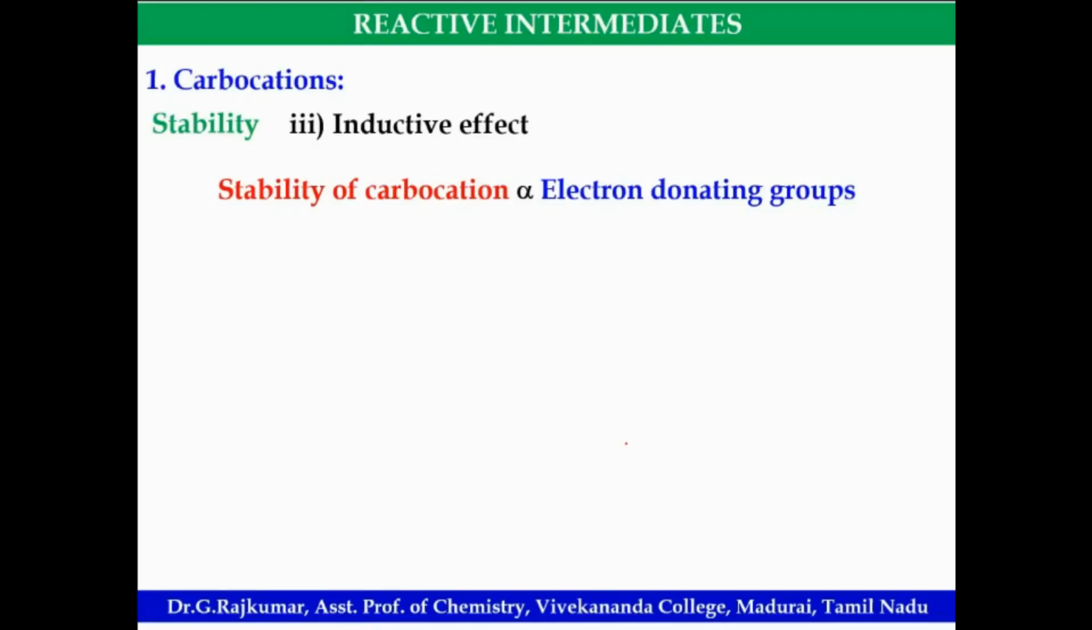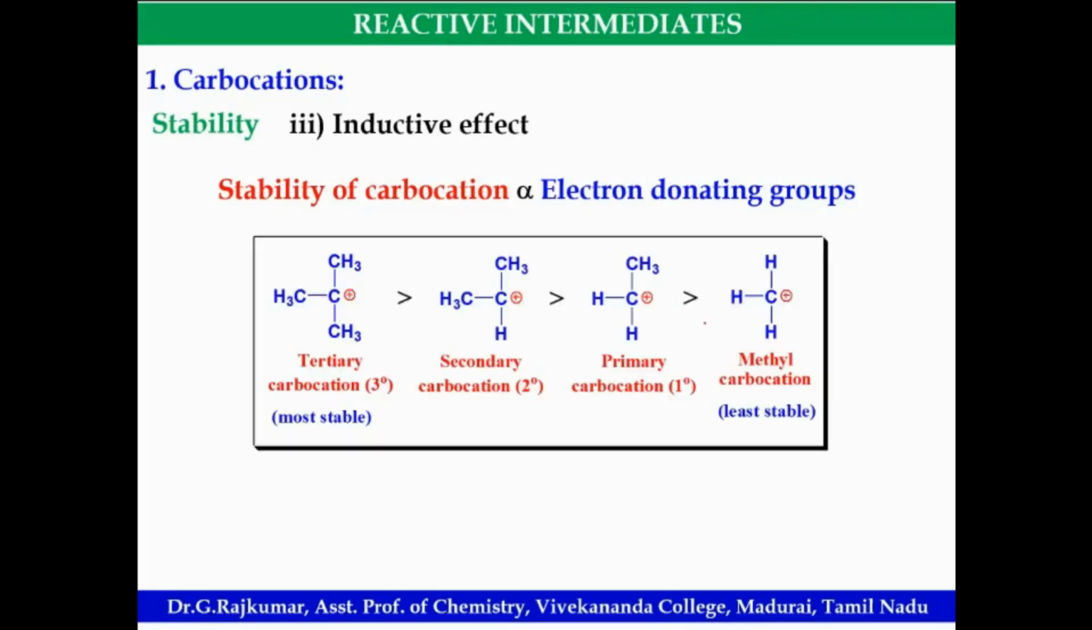Then inductive effect. So the stability of the carbocation is directly proportional to the electron donating groups, plus I effect. Electron donating group or electron releasing group. So the general order of carbocation stability is tertiary carbocation is more stable than secondary, which in turn is more stable than primary, and least is methyl carbocation. So the plus I group, electron releasing group. Okay, 3 alkyl groups are donating. So inductive effect you can explain.